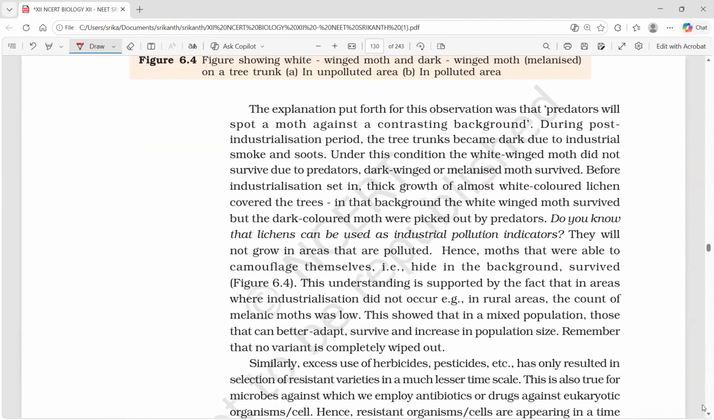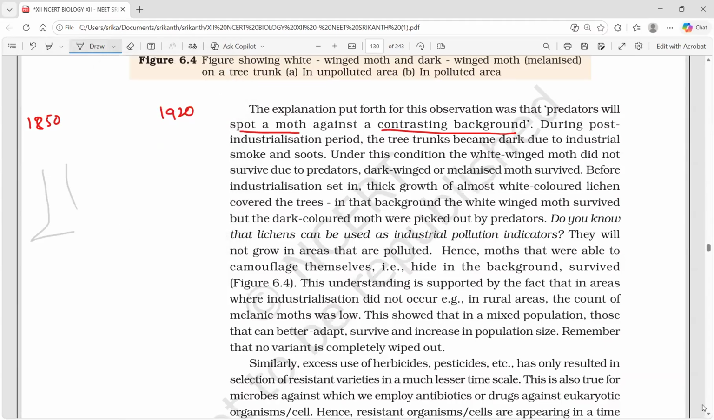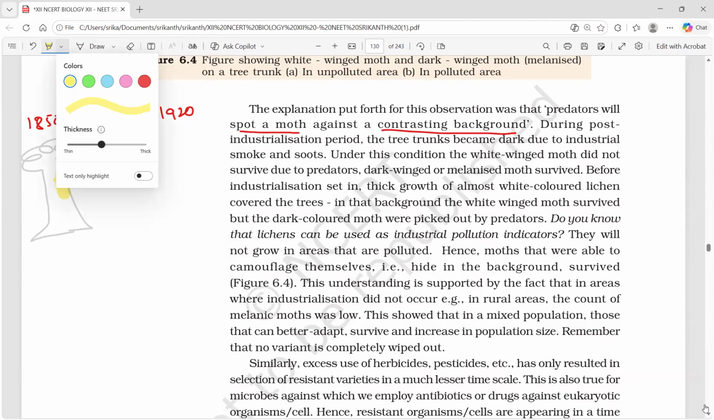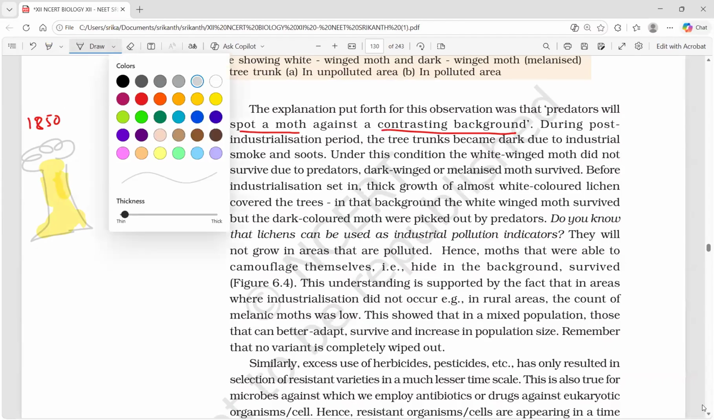The explanation put forth for this observation was that predators will spot a moth against a contrasting background. So in 1850, which contrasting background was available? In 1920, which contrasting background was available? That we have to talk about. Let me draw. This is a tree. For the contrasting background, we have to draw a light color, I think I need. Only 4 colors available. Okay, adjust. Think that this is the gray color. And here I will draw the melanized moth.